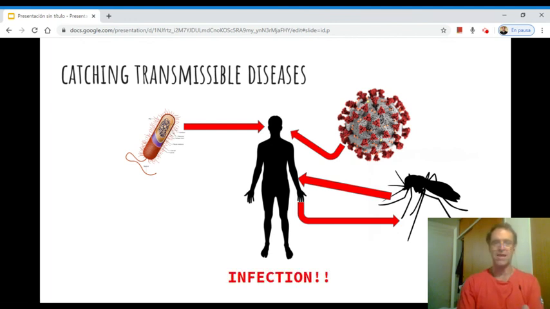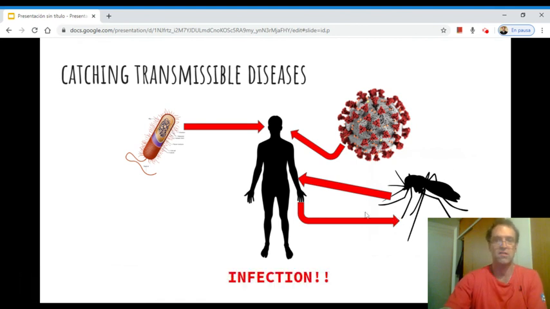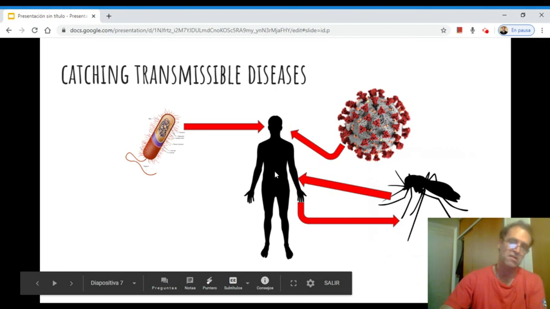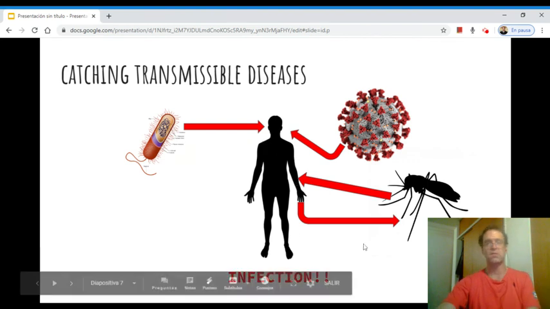Now, yet an infection. Oh, wait, a little detail. The infection can only happen in the case of a mosquito if the mosquito has first stung a person who has the plasmodium, has taken the plasmodium itself, and then it passes it into the body of another human. Instead, the other organisms can be passed, for example, directly by coughing or sneezing, or directly by touching the other person that is sick.